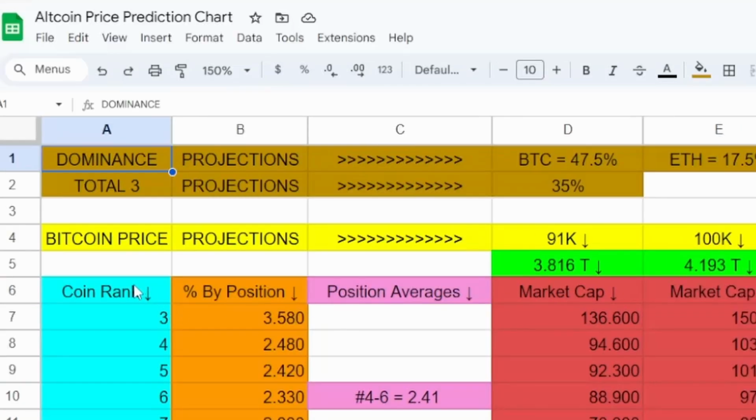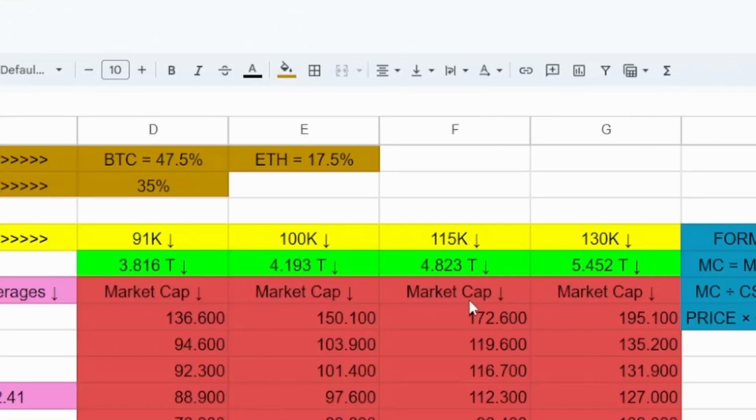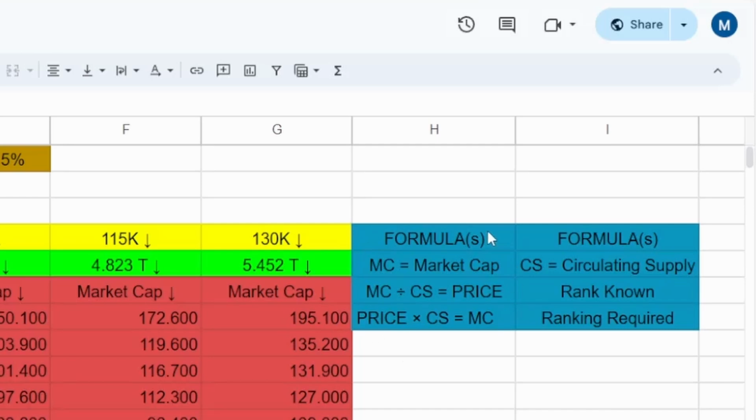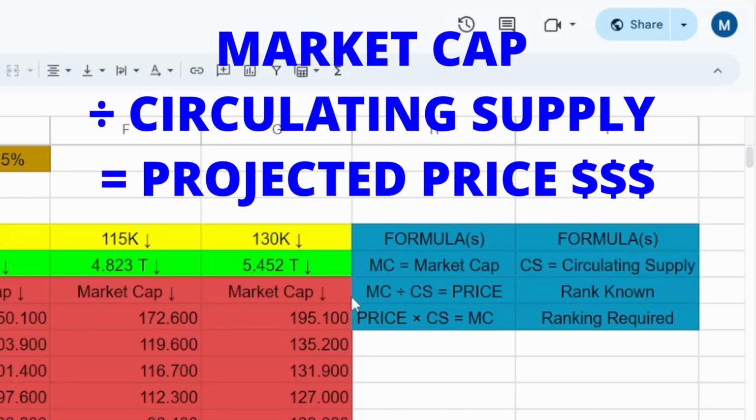Obviously, Bitcoin can go much higher than this, but these are just what I'm projecting Bitcoin to reach. And what we're doing is we're taking hypothetical position ranks for these coins, and we're saying, okay, here's what the projected market caps would be based on these Bitcoin prices. And then from there, we're going over here to my formula. All that we're doing is we're taking these hypothetical market caps, dividing them by whatever the coin's circulating supply is, and that's giving us projected prices.